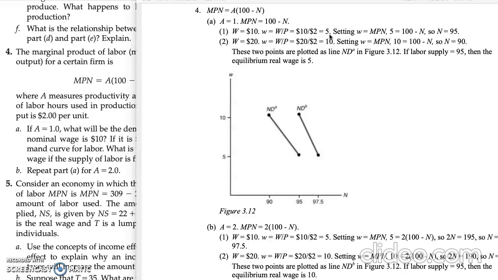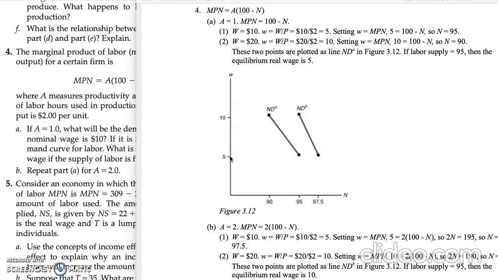Then we can find the number of labor hours by this formula, and we will get 95. As you can see in the graph, when we have 95 labor hours, our real wage will be $5. This will be the equilibrium real wage.